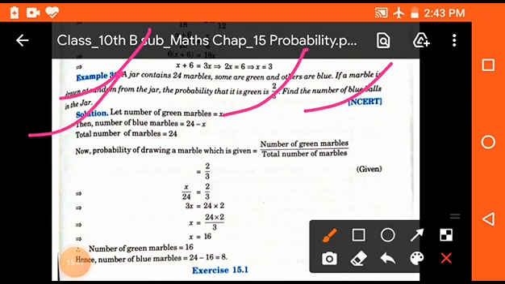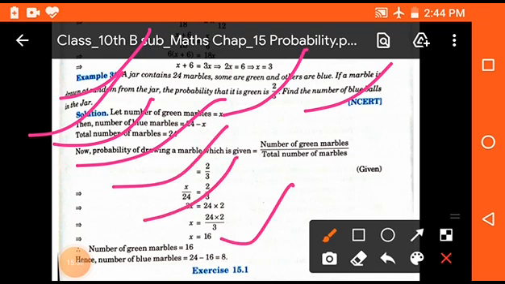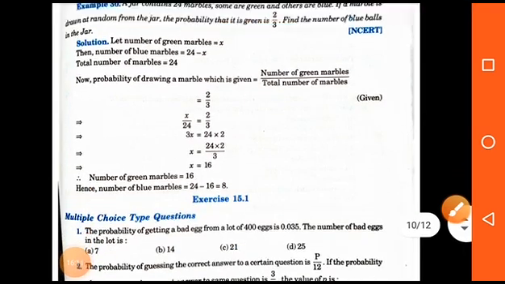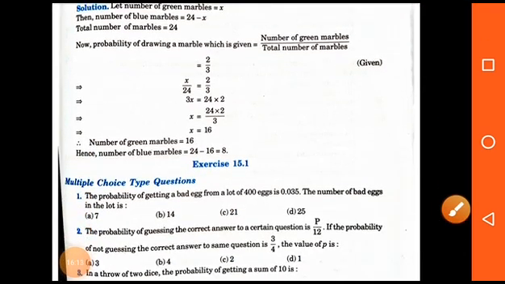So the solution is: the number of green marbles is x, then the number of blue marbles will be 24 minus x, because 24 is the total number of marbles. Then the probability will be the number of green marbles upon the total number of marbles. By putting the values and solving, we get x equals 16. Then the number of green marbles will be 16 and the number of blue marbles will be 24 minus 16, that means 8.